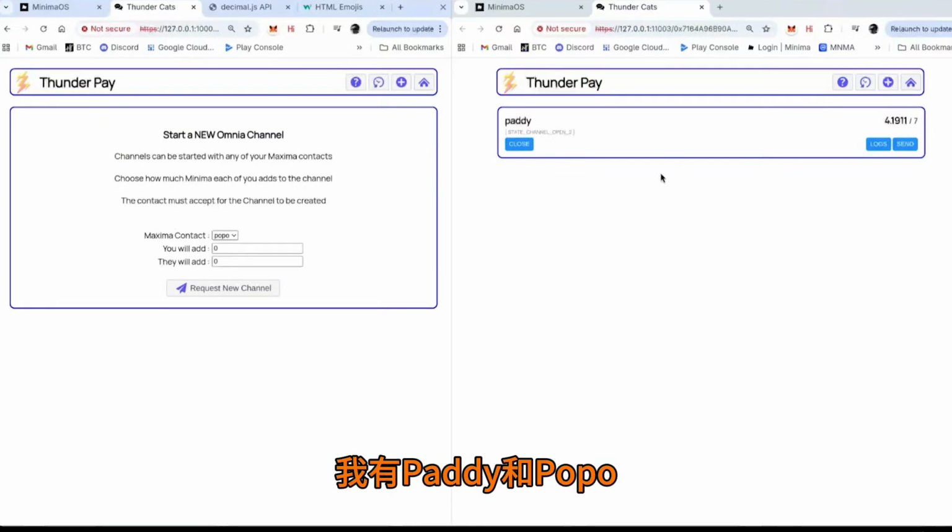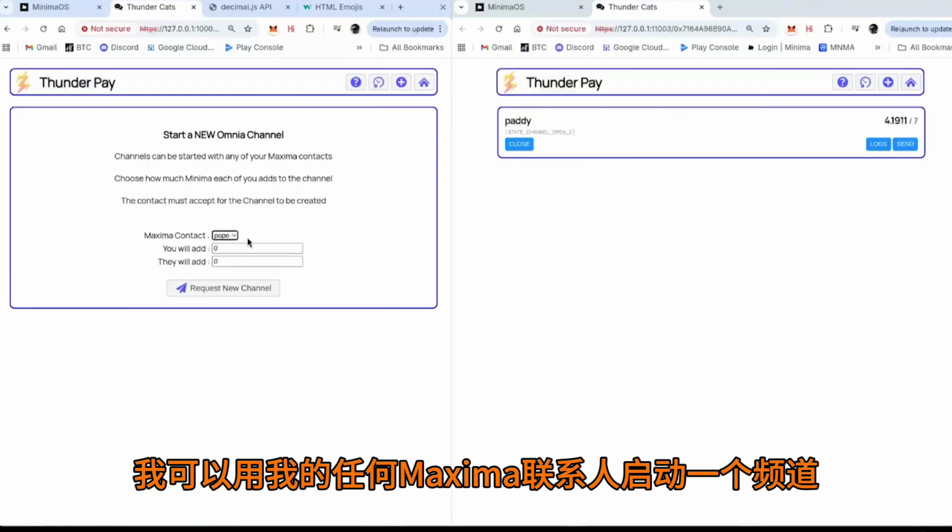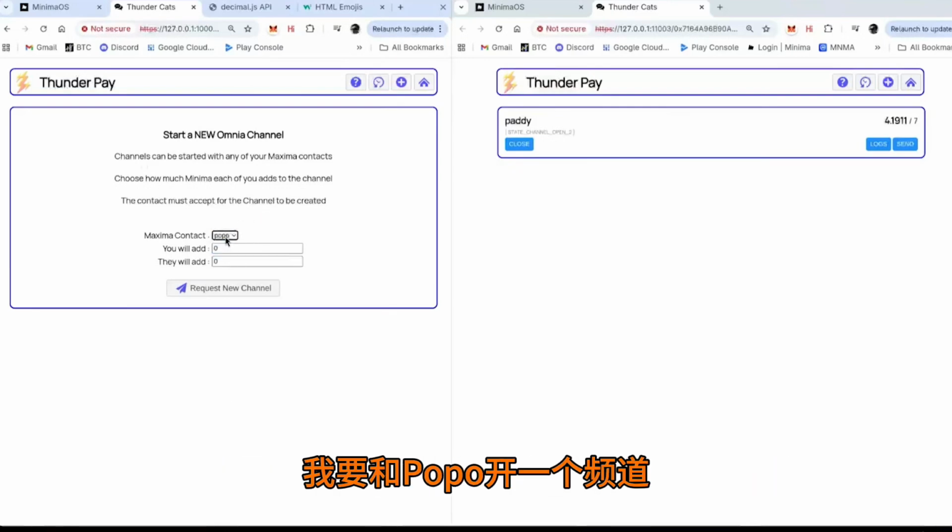So I've got two people here. I've got Paddy and Popo. Popo's the guy on the right, and Paddy's the guy on the left. So I can start a channel with any of my Maxima contacts. So I'm going to say, look, I'm going to start a channel with Popo.